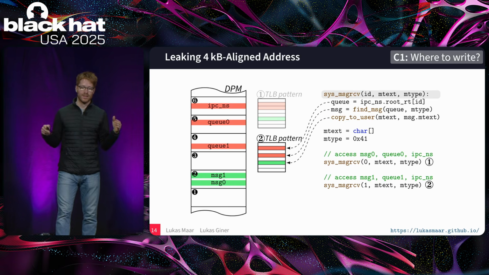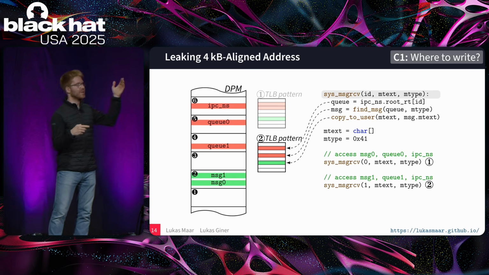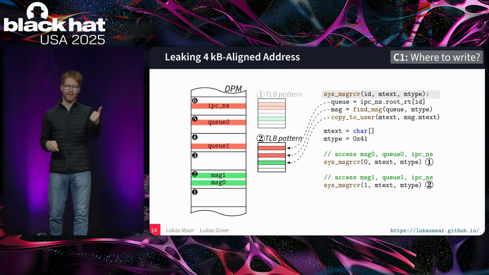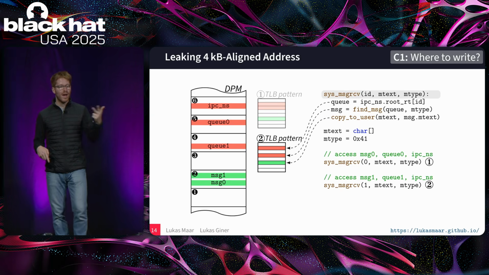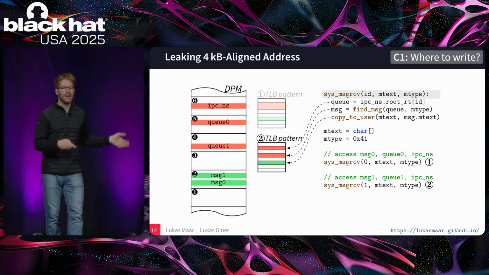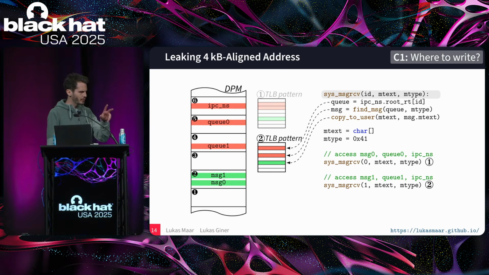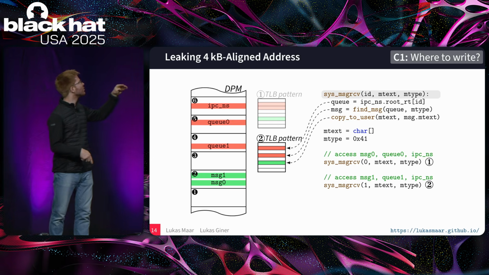Now, to access the message 1 object, which is located on the same page, also on page 2, the syscall again accesses IPC-NS, it accesses Q1, and it accesses the MSG1, creating another distinct TLB pattern. So now we have 2 overlapping pages here. Yes, we have the overlapping page 2 and 6.